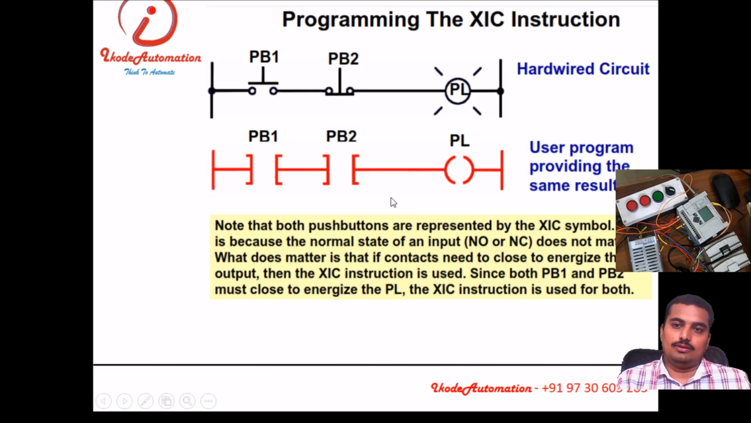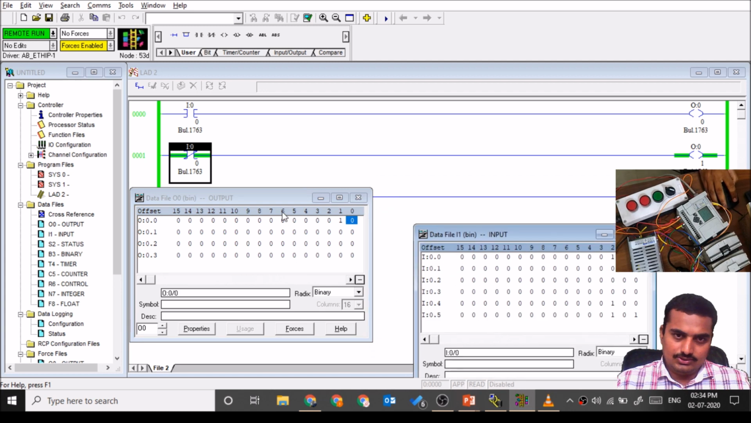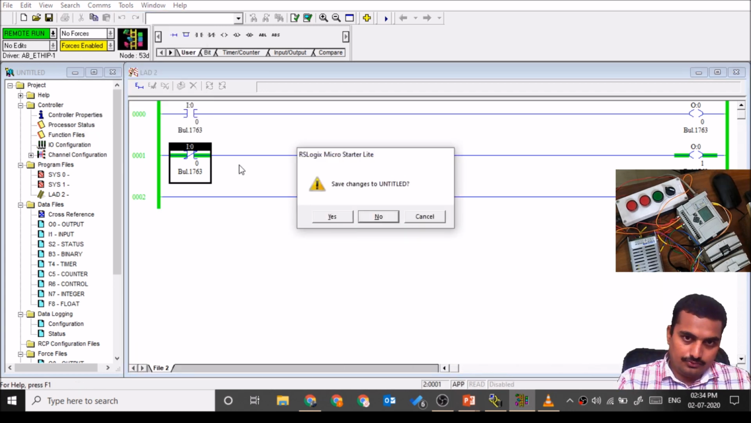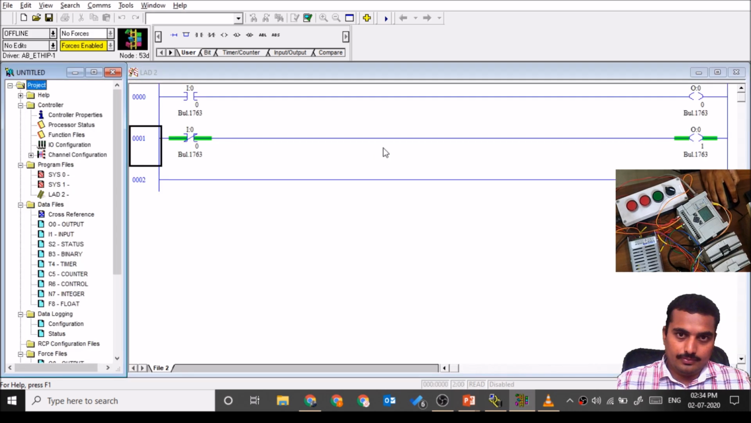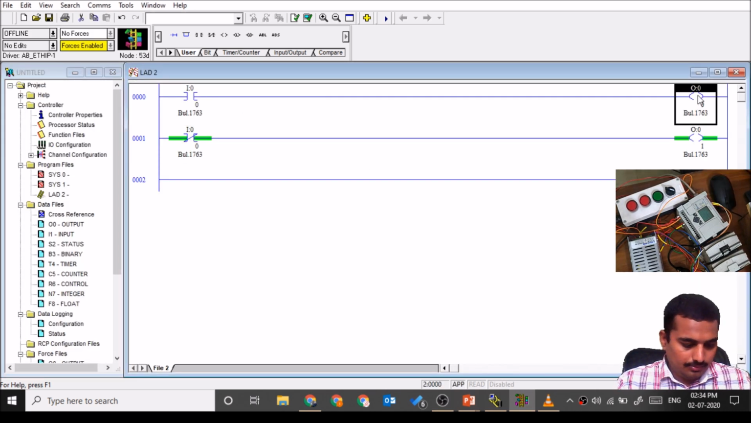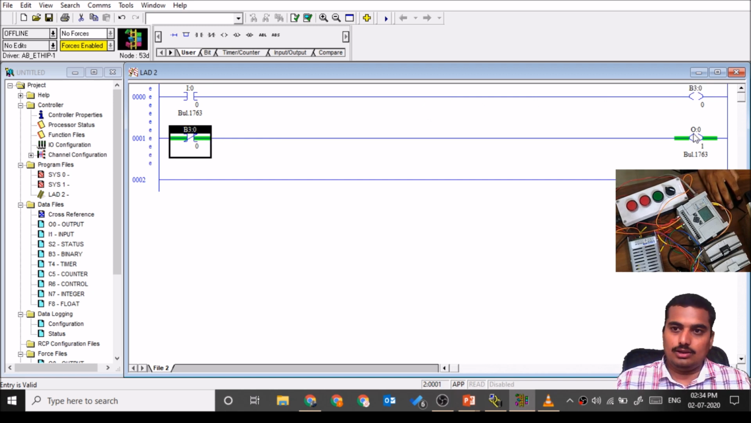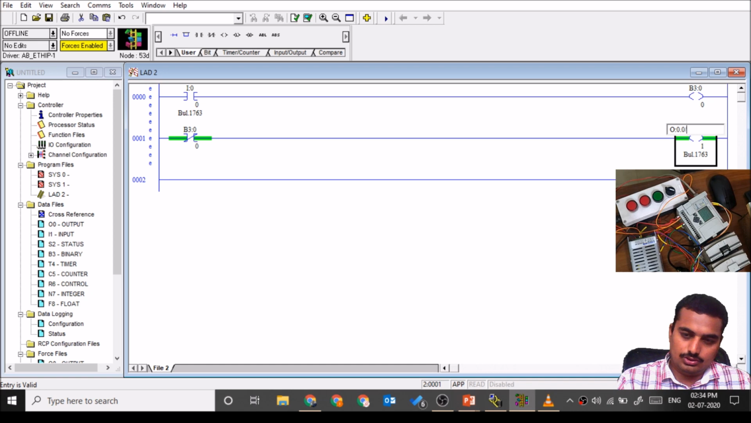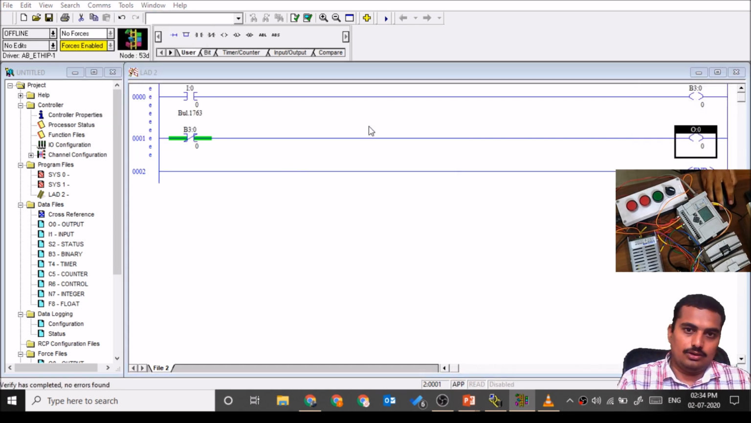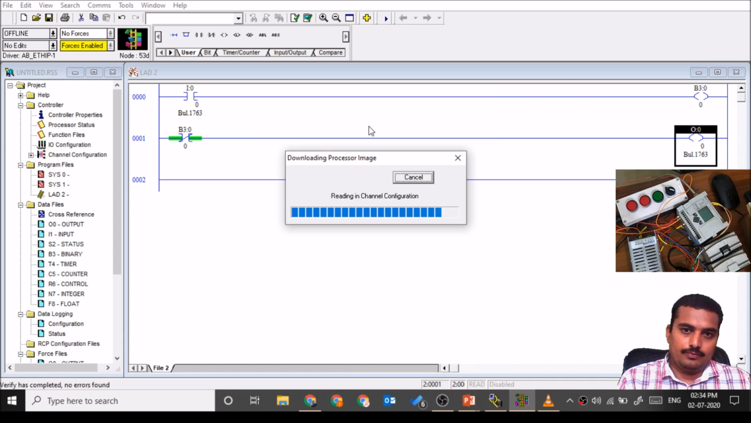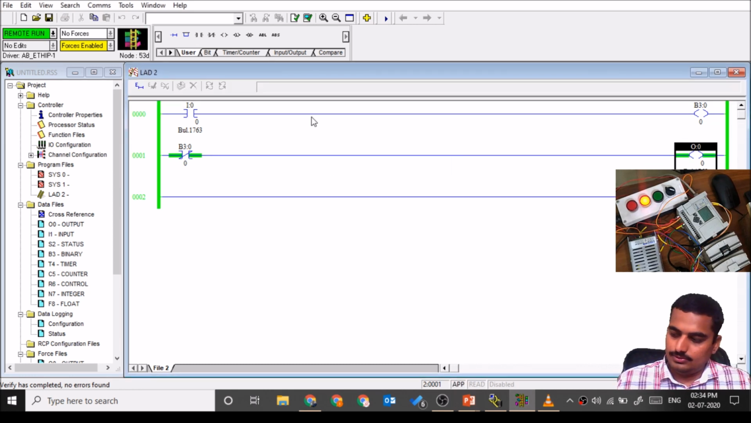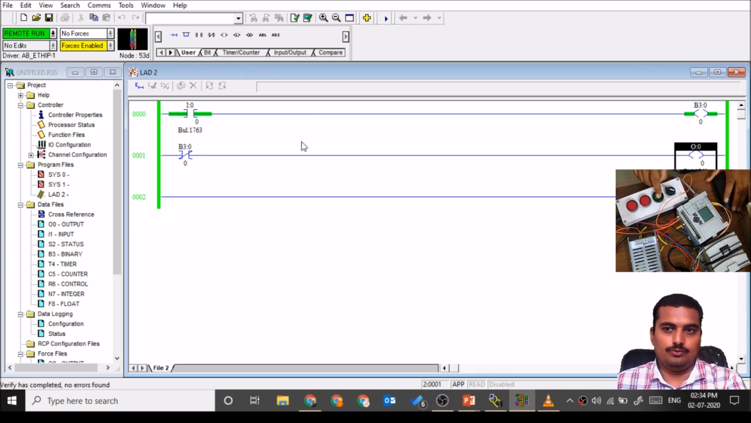So that is nothing but, practically, you can see this in the software. Here I can put B3:0/0. This is not a physical output, this is internal memory, and that internal memory can be connected over here, and we can put O:0/0, the physical output, over here. Download this program, check the program, the physical input is on. The result of this rung will be stored at this, and the result of this will be written to the physical output, like this.